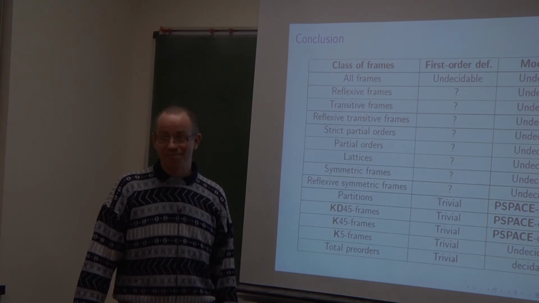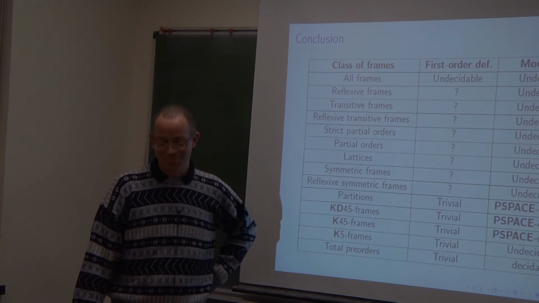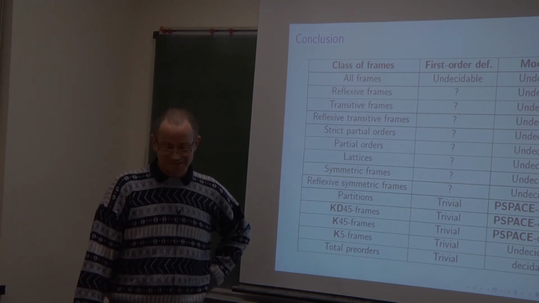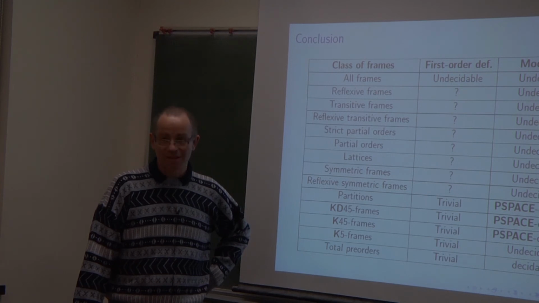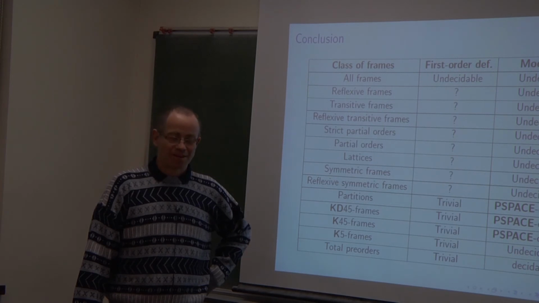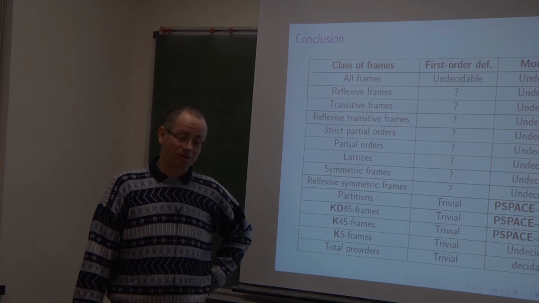Okay, I have maybe two questions. The first one is, what about two equivalence relations, for which we know that's a typical example of an undecidable first-order theory? Modal definability, yes, it is stable, and the validity problem is undecidable.